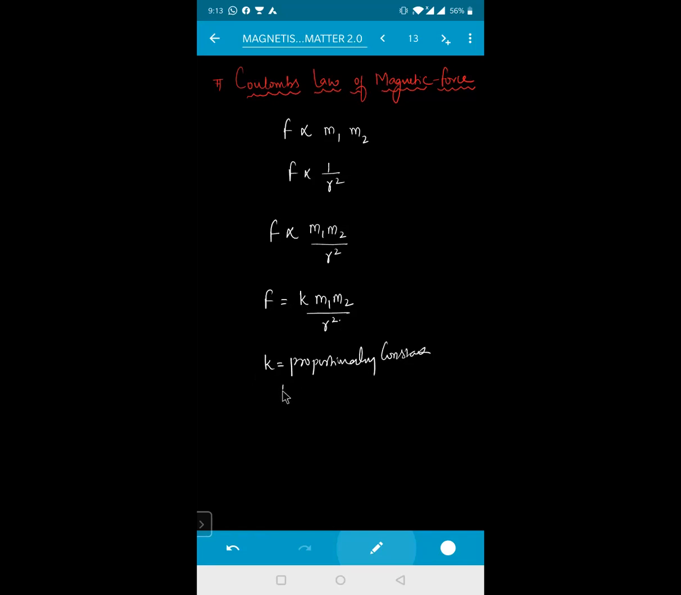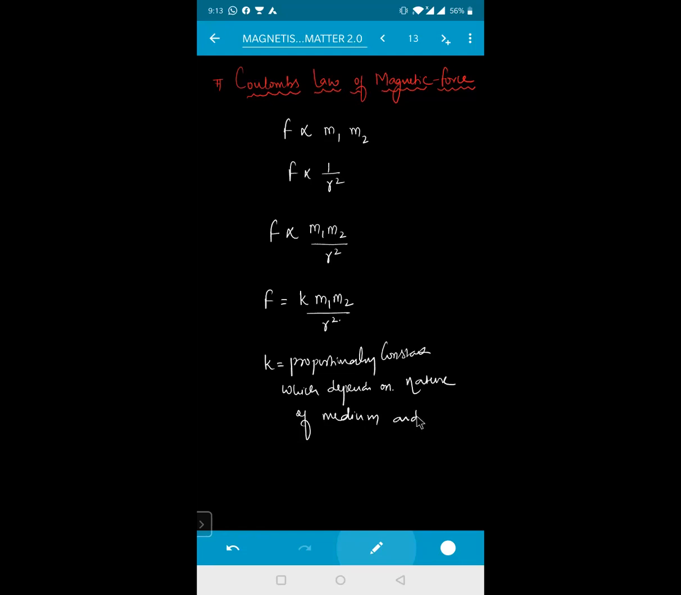Proportionality constant, which depends on what, beta? It depends upon the nature of the medium, whether it is an air medium, a kerosene medium, or an oil medium. So it all depends upon that value for the given conditions. And it also depends upon the system of units chosen, beta.